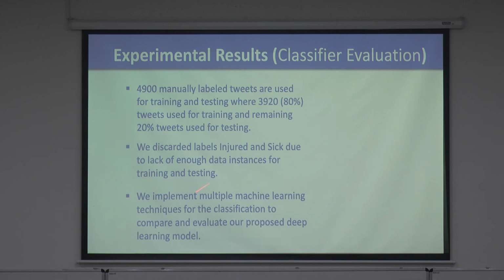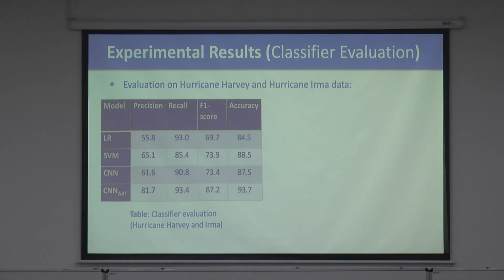We have implemented our machine learning ensemble model to classify and compare. You see that most of the tweets are like help needed, flood, water needed, DCW, while sick and injured are very few, right? 0.3%. So it's not good to use and train on those if you don't have enough tweets regarding them. So let's talk about the results and compare with others. First is about precision, recall, F1 score, and accuracy. I showed you those formulas. We have used the same.